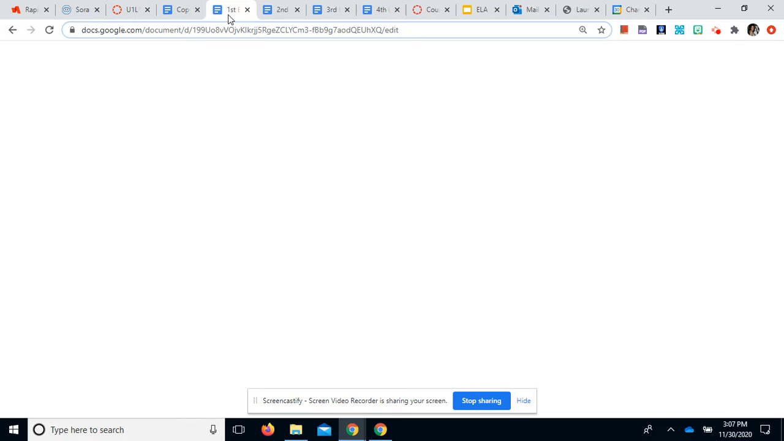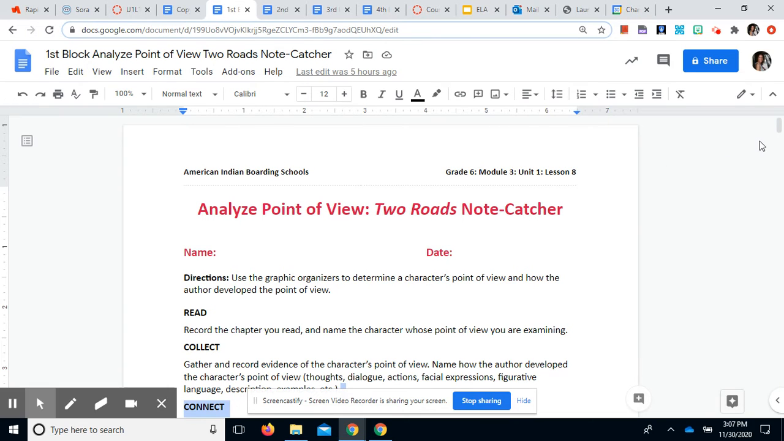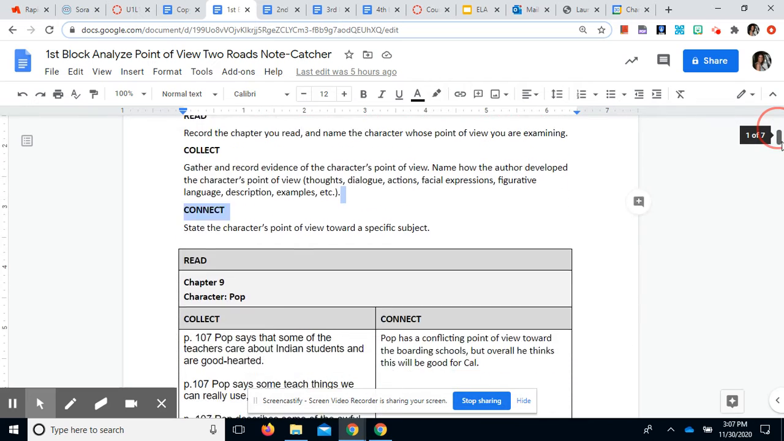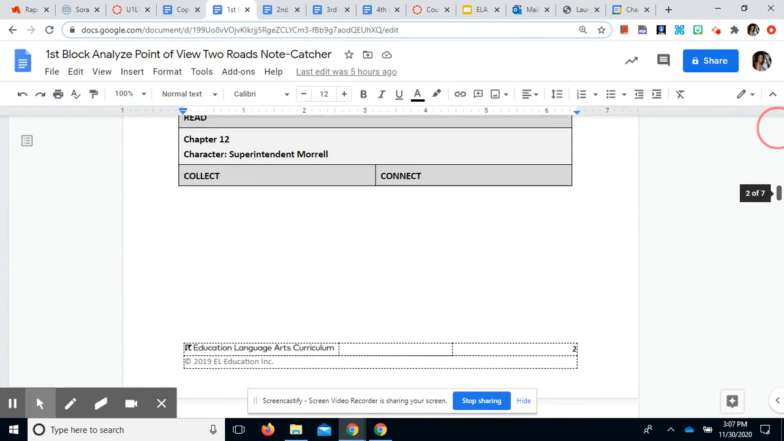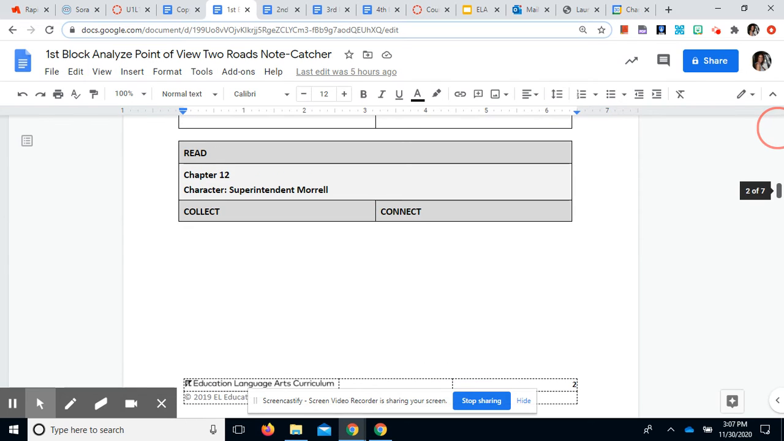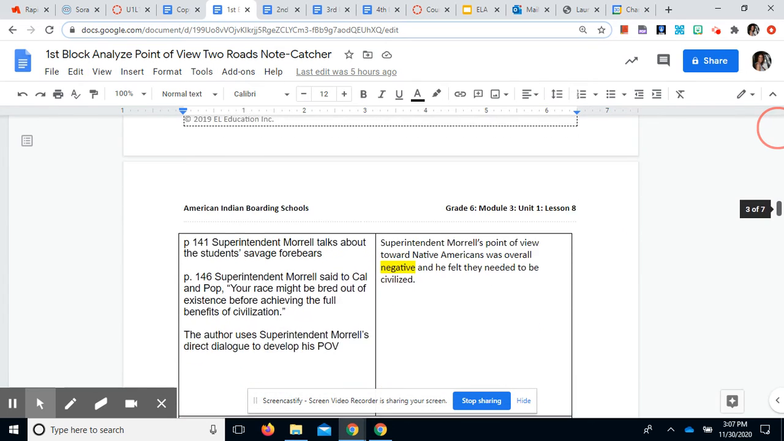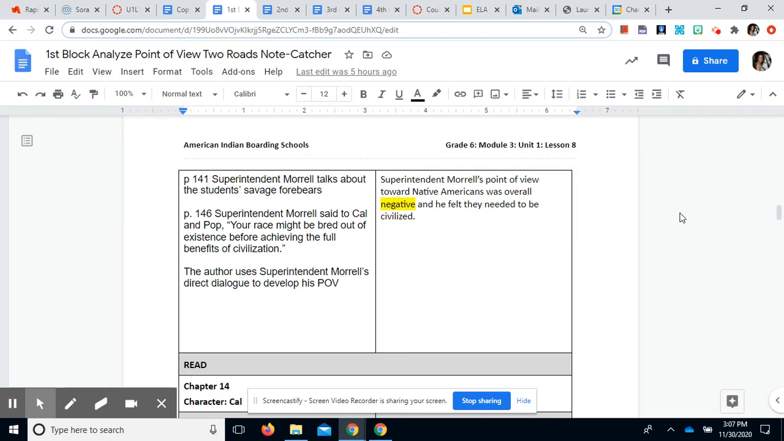So the first thing we needed to do was to add to our Analyze Point of View Note Catcher. And today we focused on chapter 12, and we looked at Superintendent Morrill and his point of view toward Native Americans. So we said that Superintendent Morrill's point of view toward Native Americans was overall negative, and that he felt they needed to be civilized. Our text evidence to support that, two pieces.